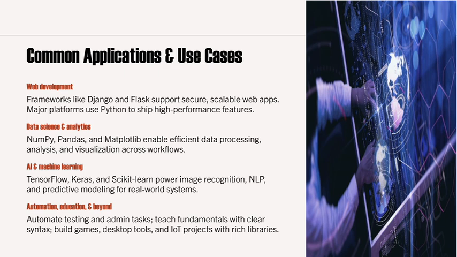Next one is automating repetitive tasks. It means if you want to perform tasks automatically, not with the help of humans, if you want to repeat the task automatically, we are using Python here. And also Python is used in game development and software development. In game development also we are using Python features, some of the libraries and all. And also in software development, we are using these Python features.